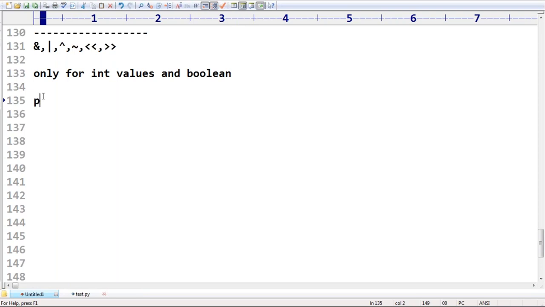So now I'm taking print of 4 and 5, and print of 10.5 and 5.6. Can you please tell, is the first one valid or not? Forget about the answer, we are not required to worry. Yes, we are applying it to int, so it is valid. But the second one, is it valid or not? Second one, invalid. Remember that.